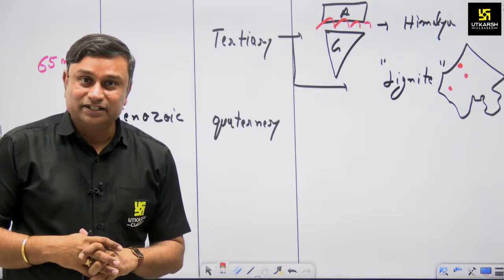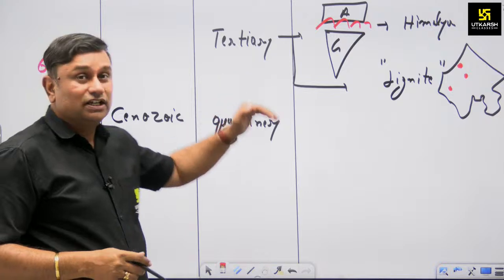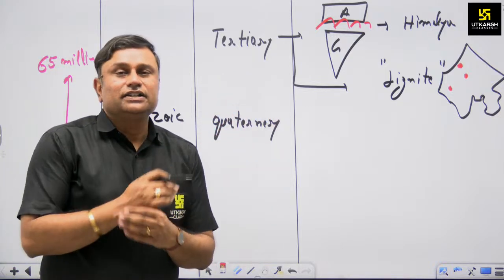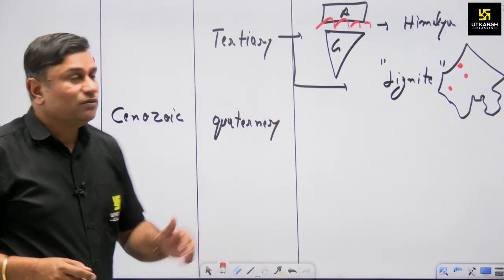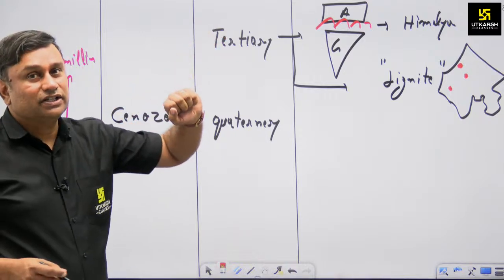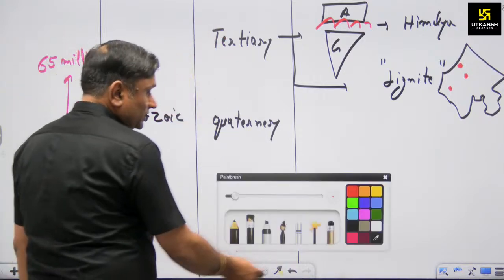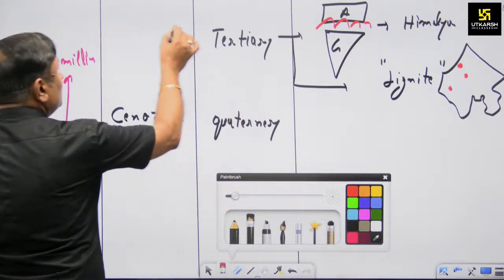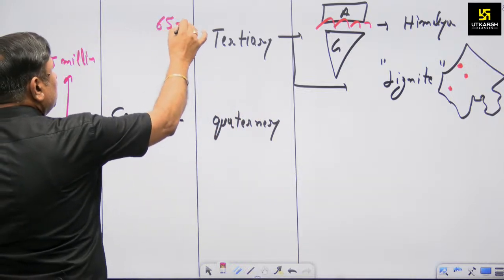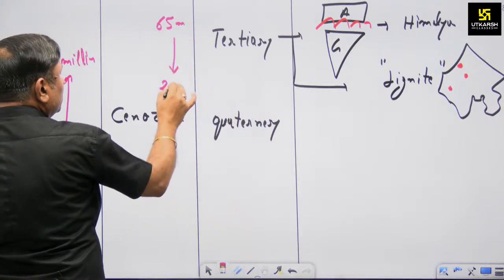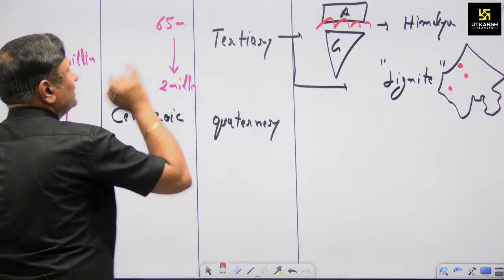Okay, got it? But when the time changes, there might be a thought going on in your mind: what is the exact time period of tertiary? The exact time period of tertiary is 65 million to 2 million years. This is the exact time.